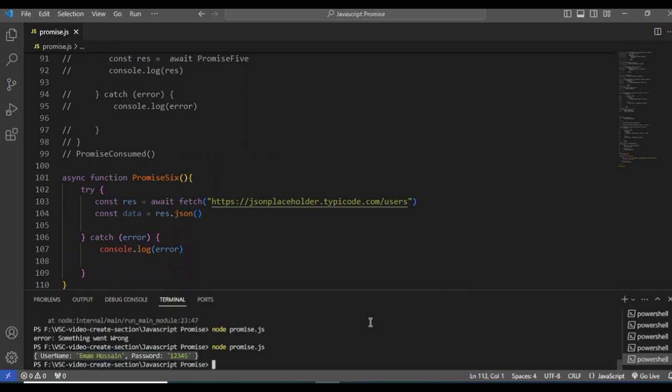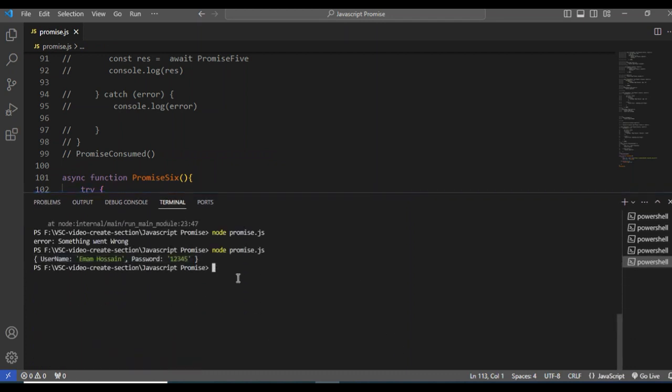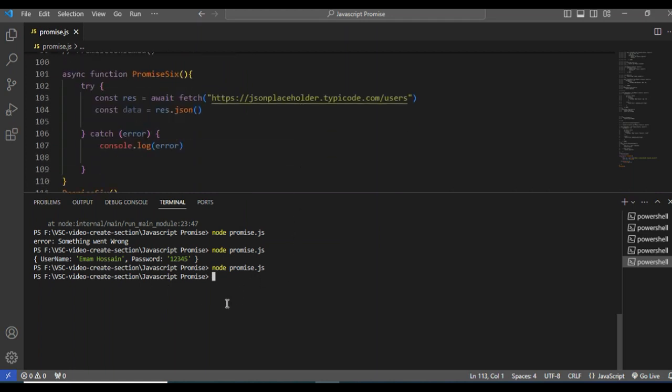Let me go to our terminal and see whether we get all this data from this API or not. Which means it doesn't work. So what is the promise? Let me try again. It's not working. It's pending, waiting in pending. Am I right?